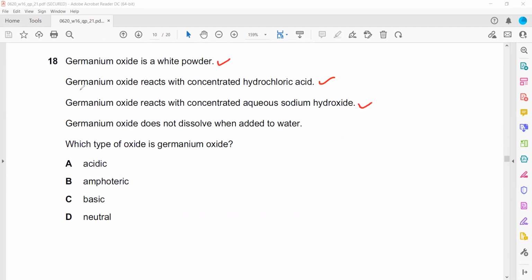So germanium oxide is an amphoteric oxide because it can react with both acid and alkali. If it reacts with acid only, then it is a basic oxide. If it reacts with base, it is an acidic oxide. If it reacts with both, amphoteric oxide. And if it does not react with any, then it will be a neutral oxide.